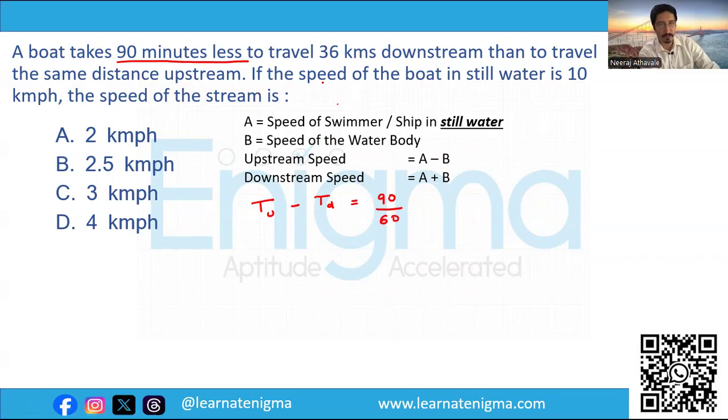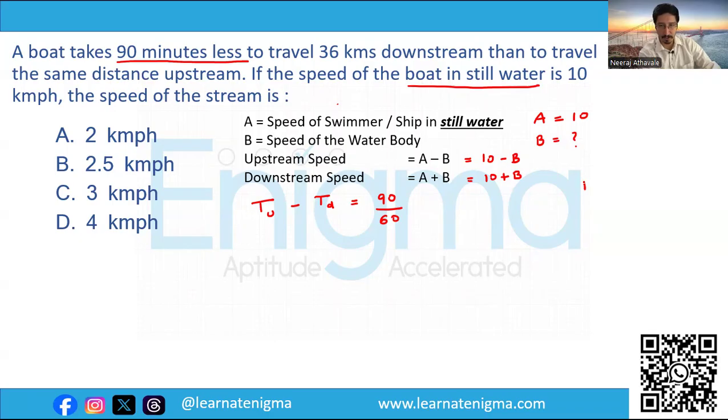Now, if we read further, speed of the boat in still water is given to us. That means A is equal to 10. The speed of the stream is, that means we have to find the value of B. Now, as per the data, the upstream speed will be 10 minus B and the downstream speed will be 10 plus B.